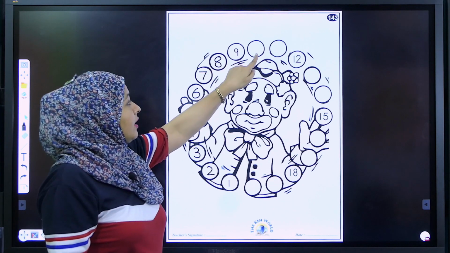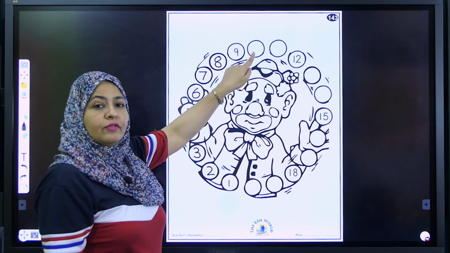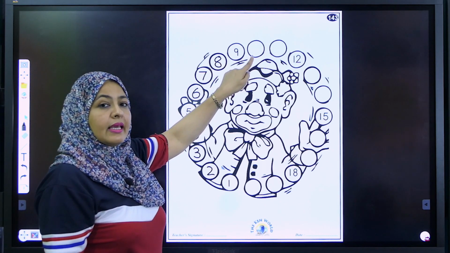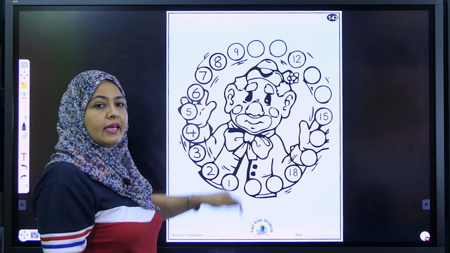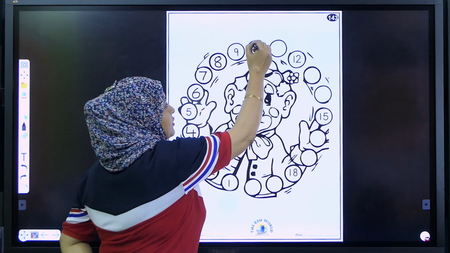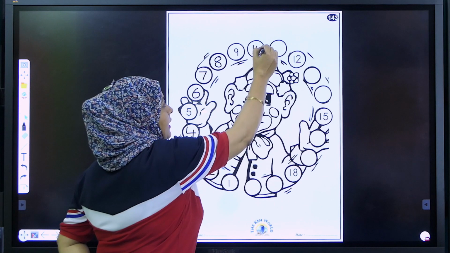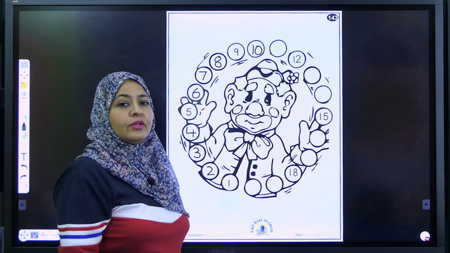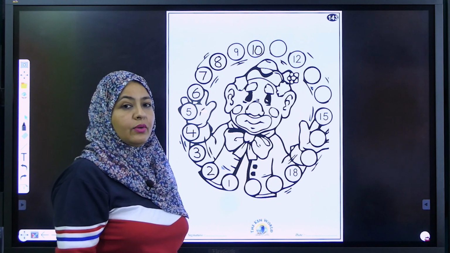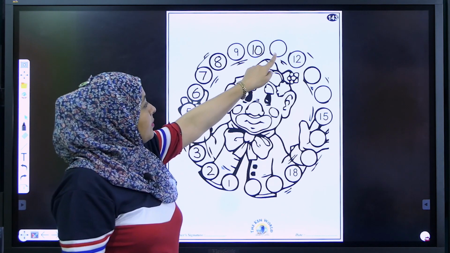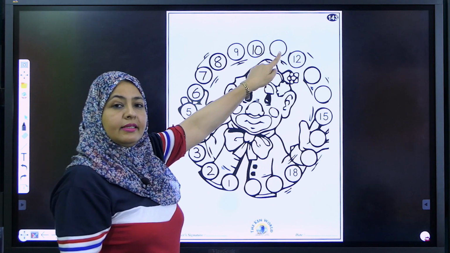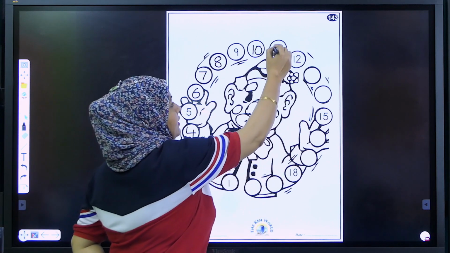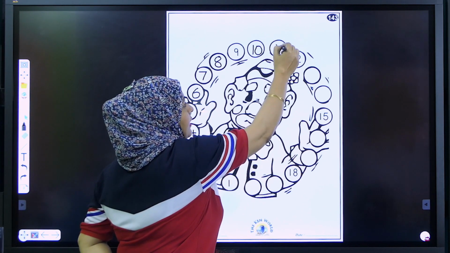So tell me, in this ball, what we have to write? After 9 it is exactly number 10. So write in this ball number 10. Are you writing? You have to write neat and clean. Okay? Now tell me the next number. What comes after number 10? Great. Number 11. So write in this ball number 11.